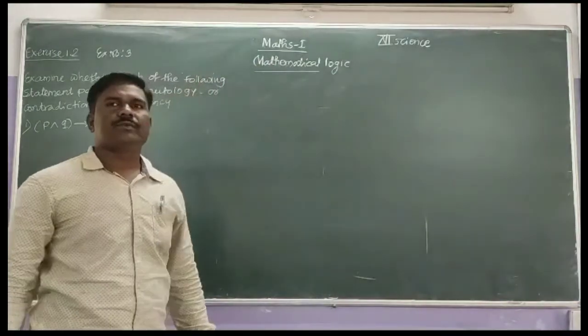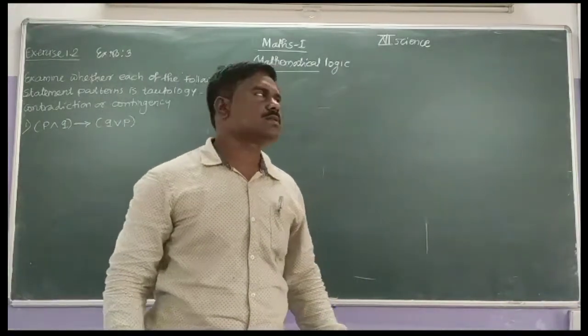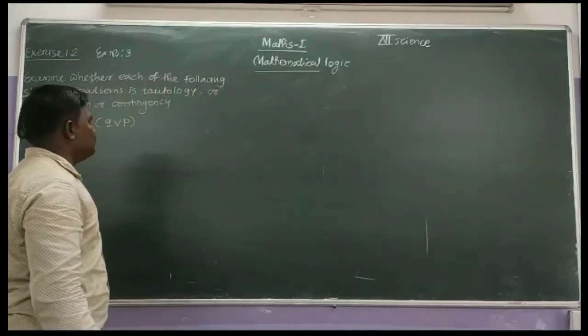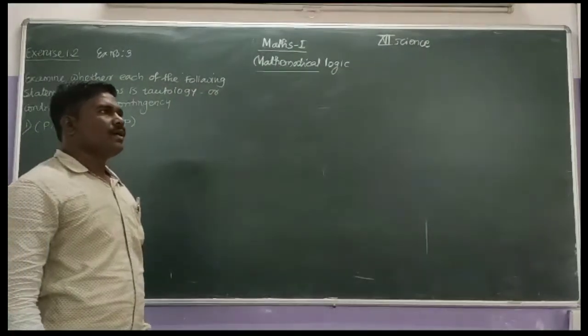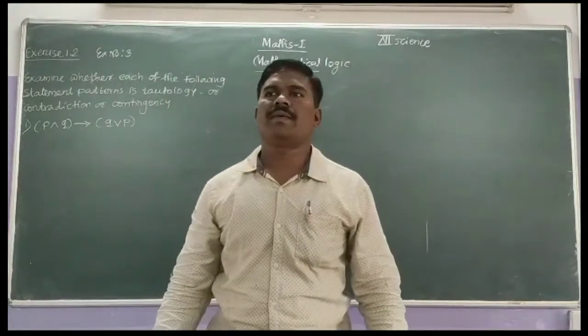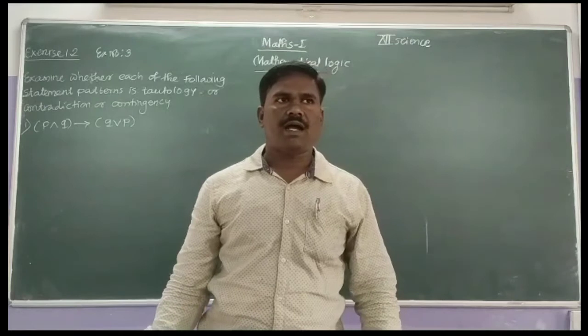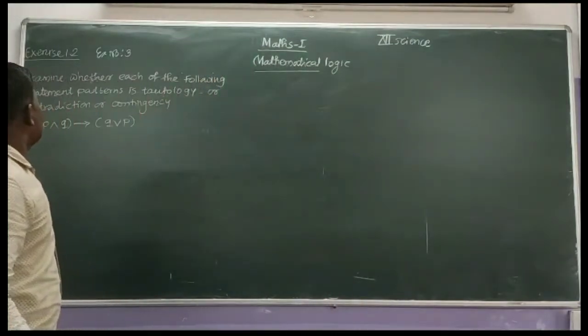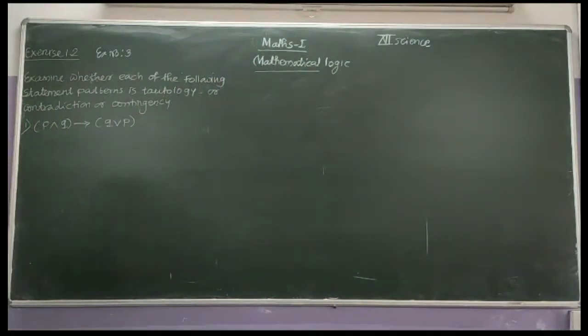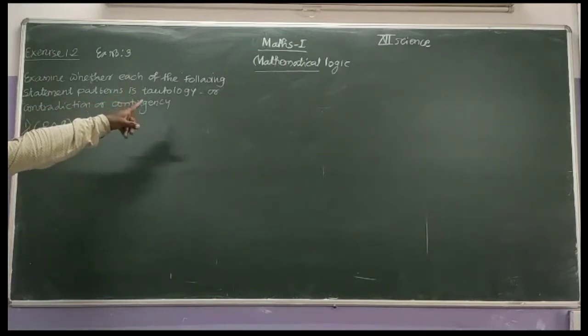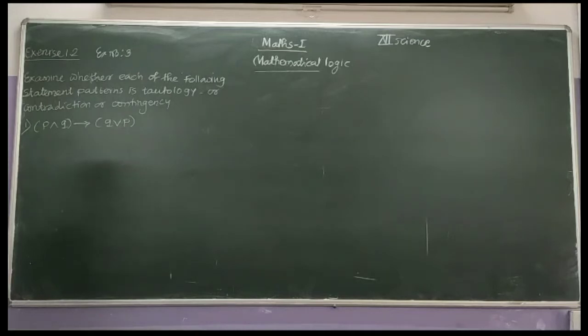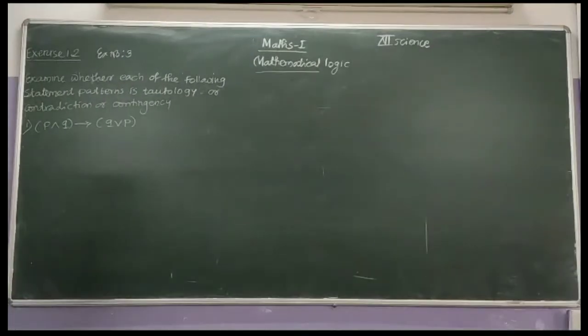In the last lecture, we solved some examples on exercise 1.2. Today, we solve some examples on the concept of tautology, contradiction and contingency. Example number 3 is examining whether each of the following statement patterns is a tautology, contradiction or contingency. The first example is (P conjunction Q) implies (Q disjunction P).